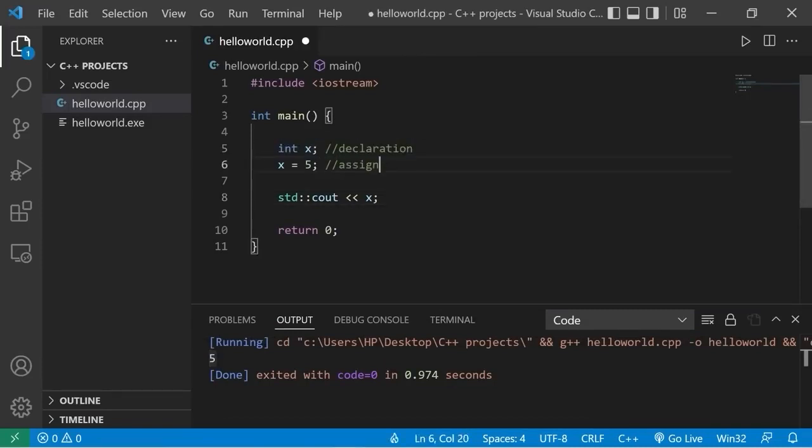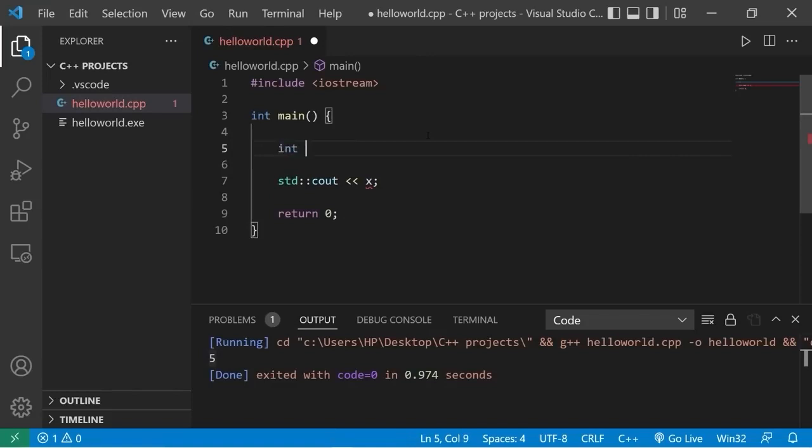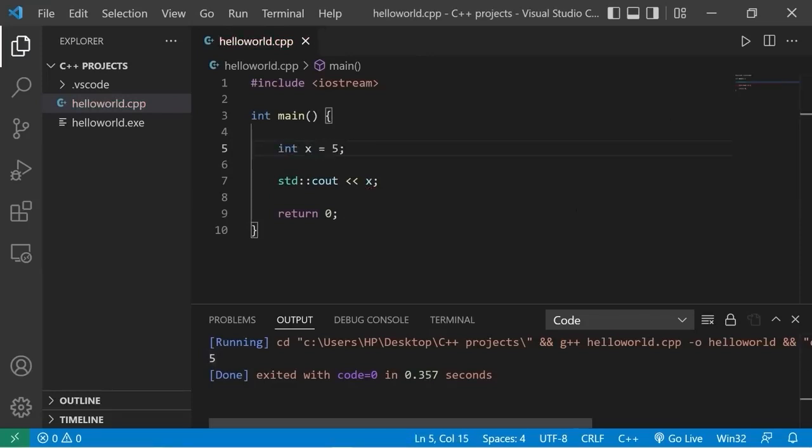This first step is declaration. The second step is assignment. The nice thing about doing this in 2 steps is that you can later assign your variable a value. If you know what value you would like to give your variable right away, you can do that at the beginning of your program. You could combine both of those steps: int x = 5. And that would do the same thing. In cases where you don't know what value you would like to give a variable, you could assign it later, such as when you accept user input. You don't know what the user is going to type.